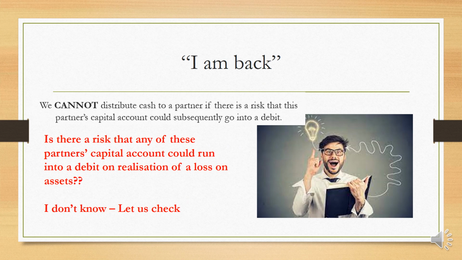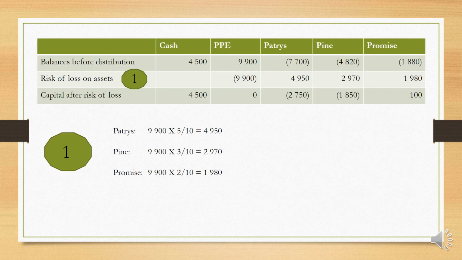Right. So, guessing that you're back on track, is there a risk that any of these partners' capital accounts could run into a debit on realization of a loss on the assets? Well, I don't know. We have to calculate that and then we check. So we start normally, we check the balances. We have the cash at the top for 4,500. This is what we would like to distribute.